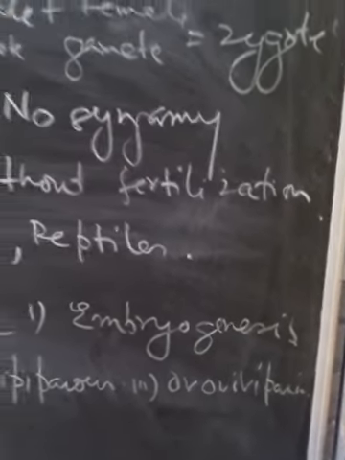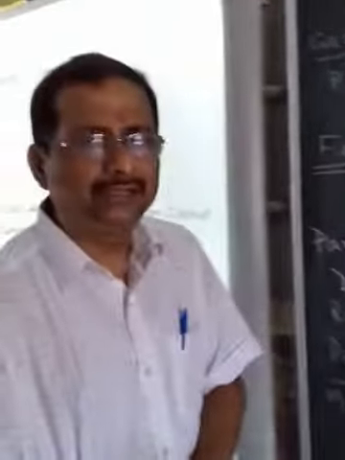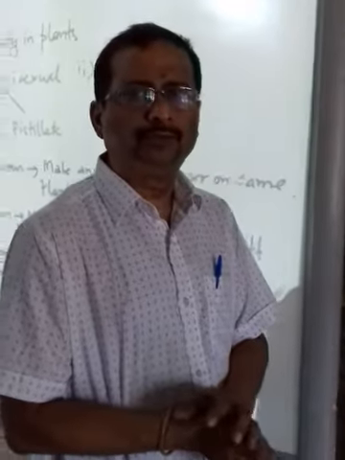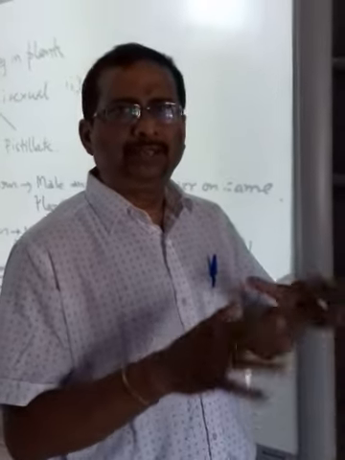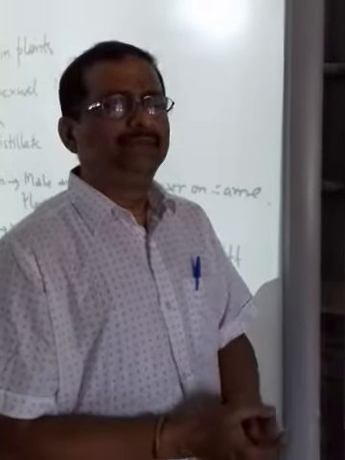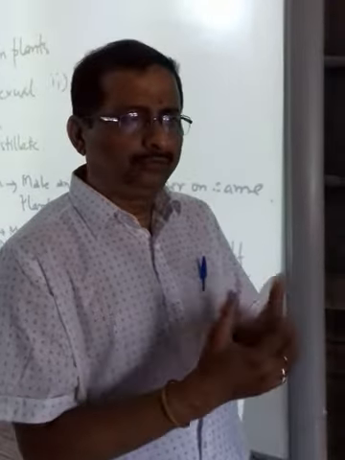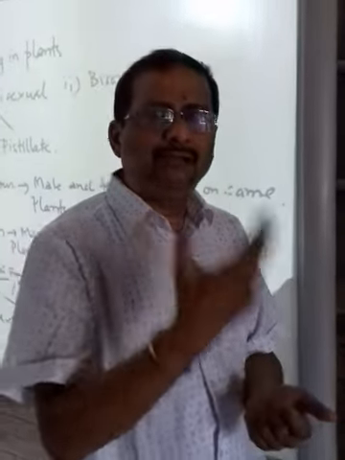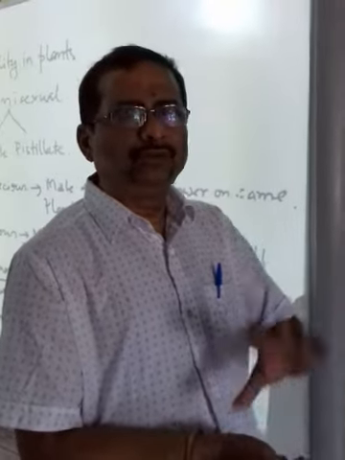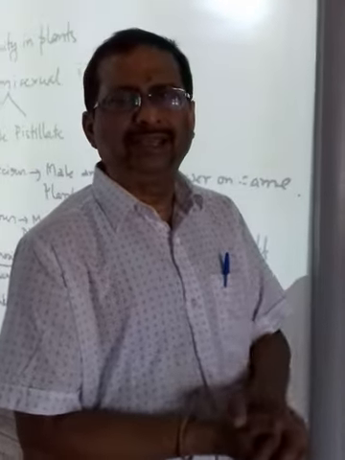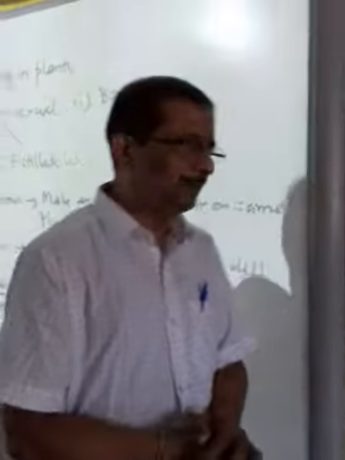And ovoviviparous is where some animals, particularly in the Prototheria group of the mammals, are born from eggs, but later on they are fed with the milk of the mother. So we call them ovoviviparous, like echidna, duckbill platypus, etc.